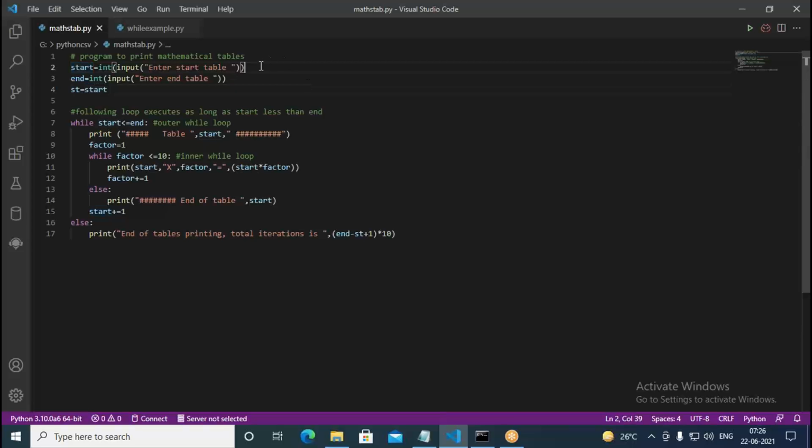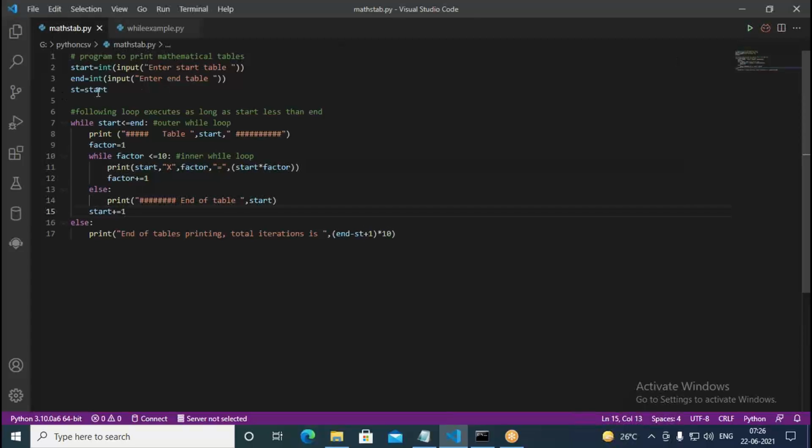Initially you enter 5, okay, and end is 10. Initially start is 5, that is okay. In the loop, what we do is increase the start value because you have to come to the end of the loop. Therefore we increase the start by 1. So initially 5, then 6, then 7, then 8, then 9 and 10. Whenever this is 11, at that time we come to the end. While start less than or equal to end, but whenever start becomes 11, we come out of that. So therefore here we will not actually get the expected result.